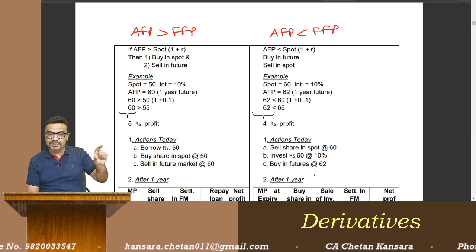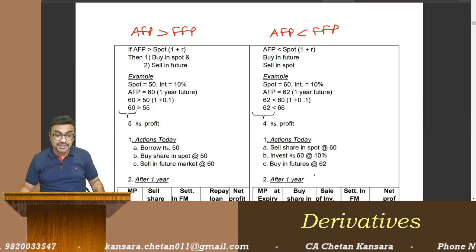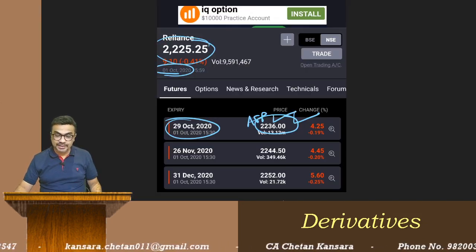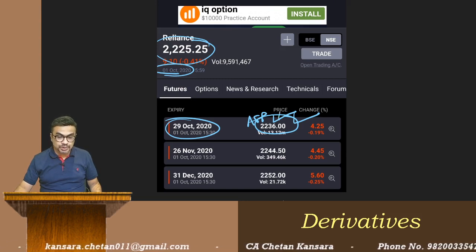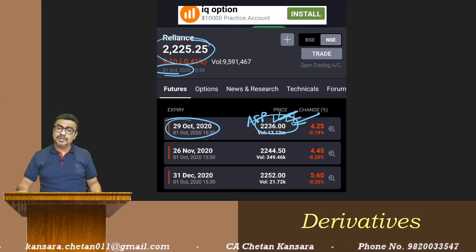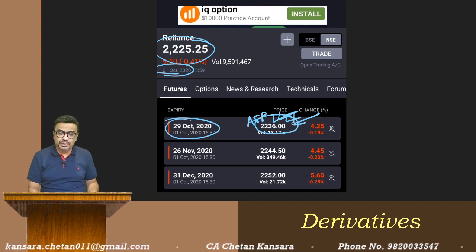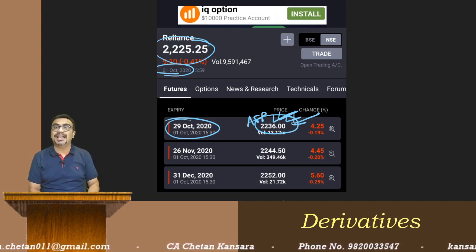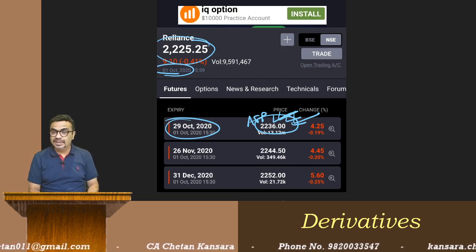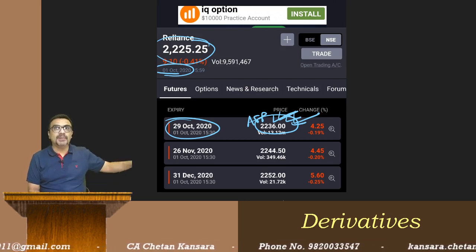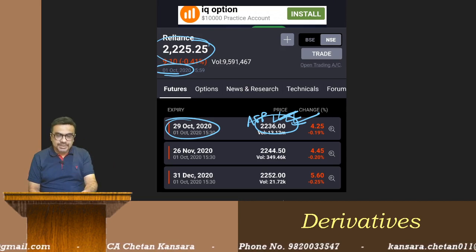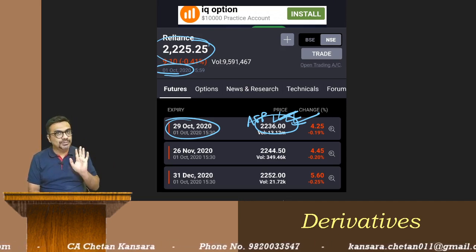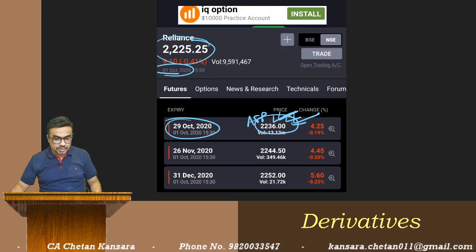Actual future price is the price at which you can buy and sell. If you see this Reliance, actual future price for October is 2236. This is the price at which you can buy futures or you can sell futures. See, fair future price is a theoretical calculation. That is not the actual price prevailing in the market. So actual price is this 2236. So we can buy or we can sell at actual future price.